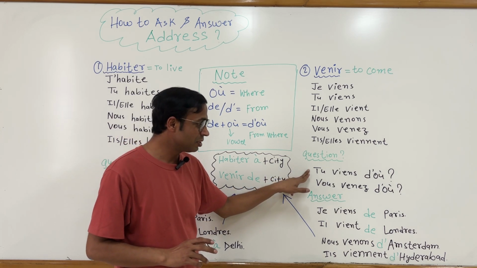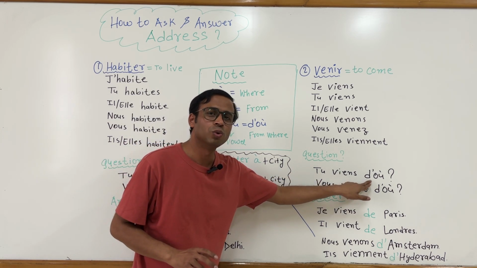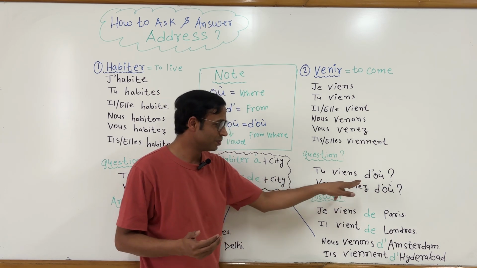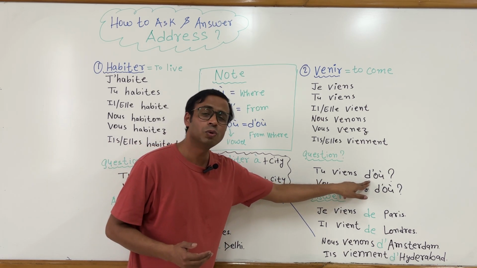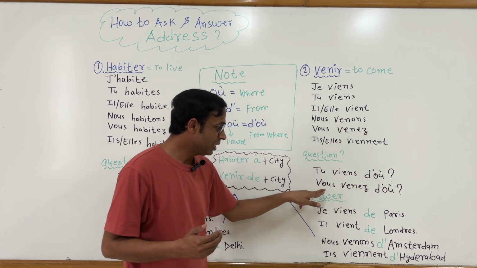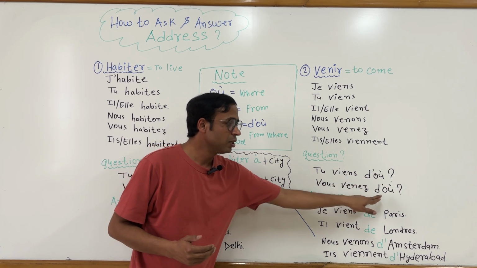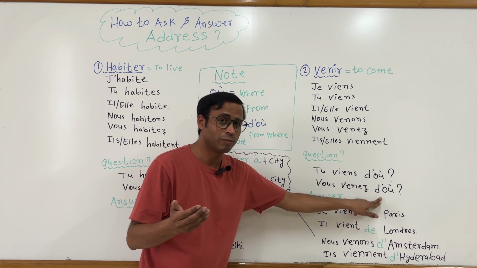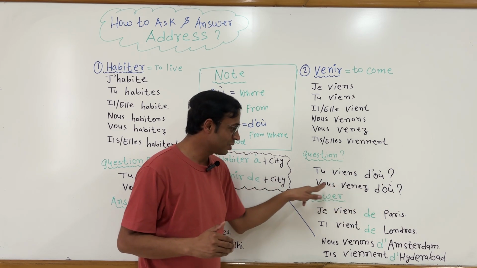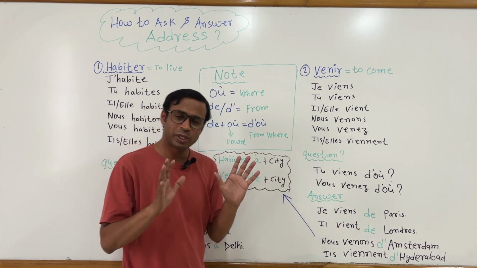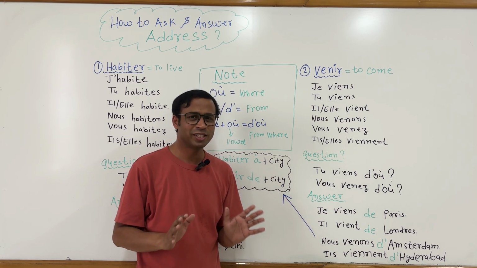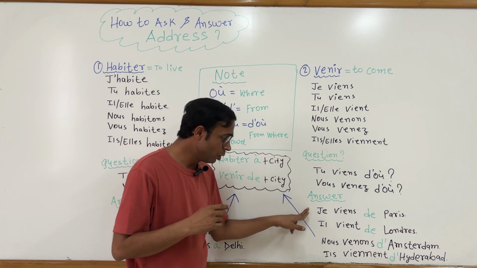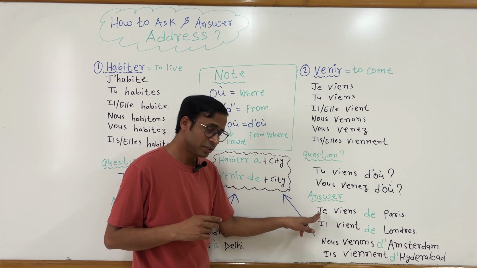So the question is, tu viens d'où? Where do you come from? Okay, tu viens d'où? Where do you come from? Next is, vous venez d'où? Vous venez d'où? Where do you come from? This is formal, this is informal. Okay, but the answer is the same. There is no informal, there is no formal answer. The answer is the same for both questions.